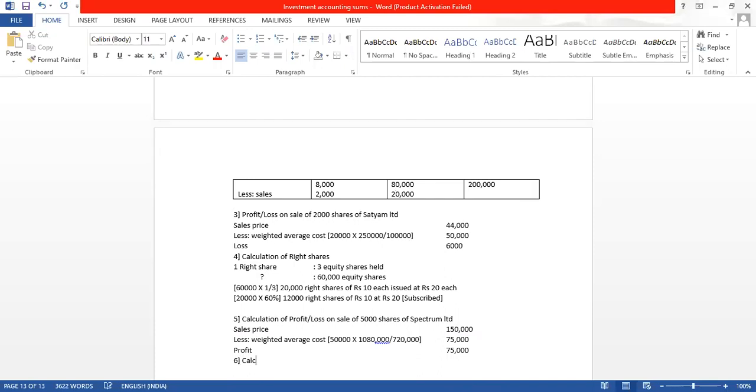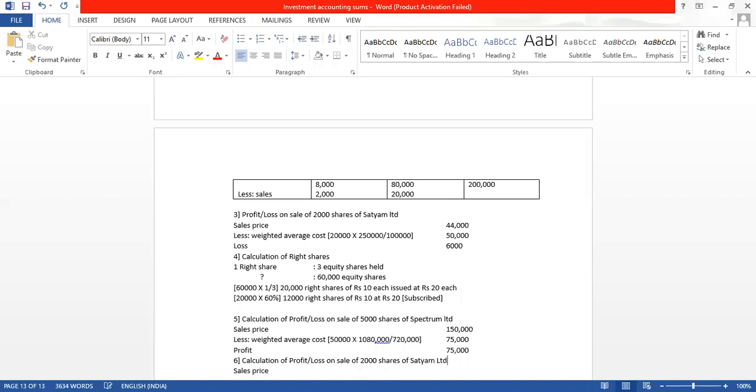6th one, calculation of profit or loss on sale of 2,000 shares of Satyam Limited. The sales price is how much?